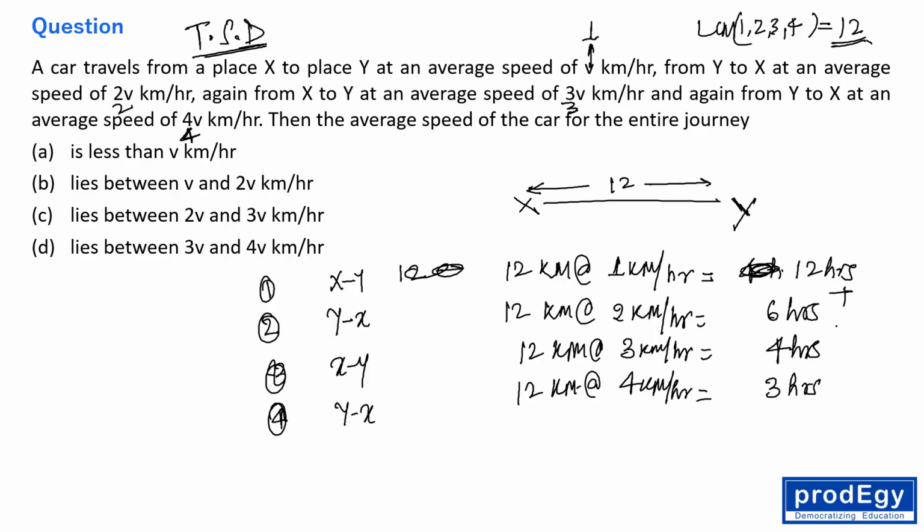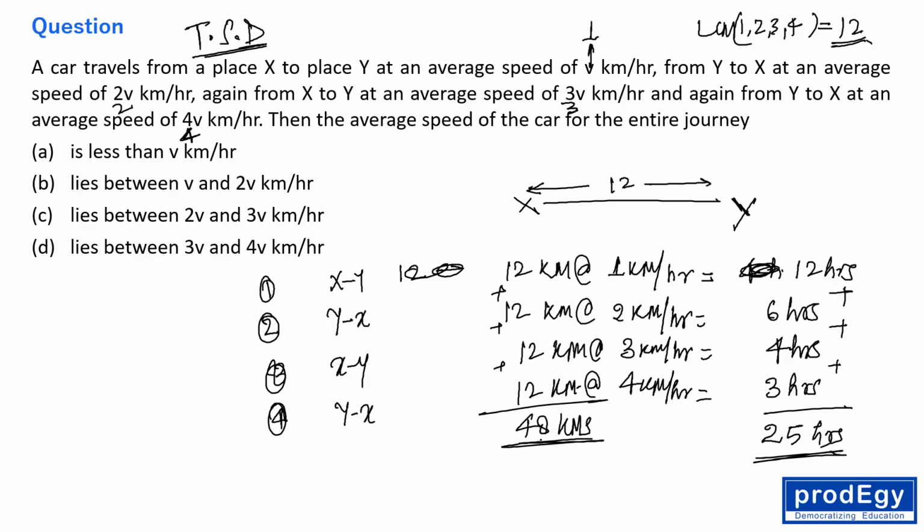So what is the total time he is taking? This is 25 hours. Total time he is taking is 25 hours. And the total distance he is covering is 48 kilometers.